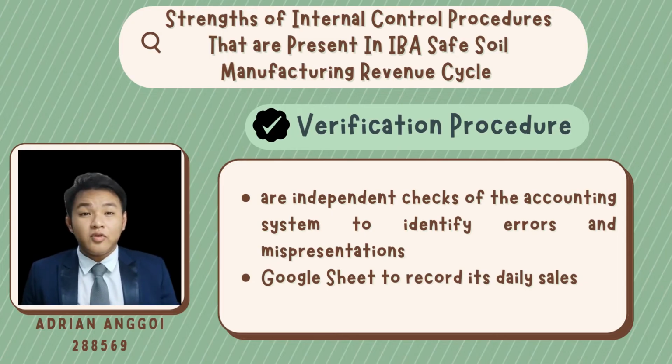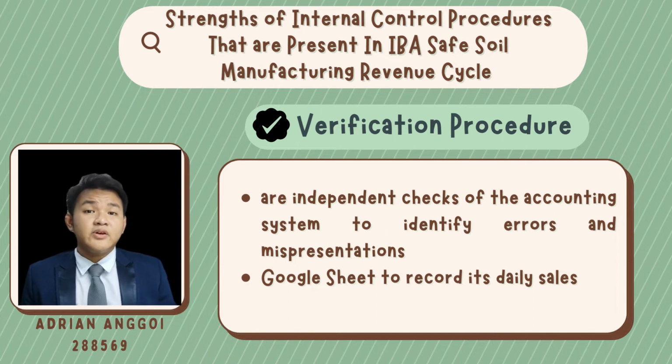First and foremost, one of the strengths of the internal control procedures in our selected company's revenue cycle is the verification procedures. IBSF Soil Manufacturing Sdn Bhd uses Google Sheet to record its daily sales. The company found that using Google Sheet is the most effective way to maintain financial records, uses less storage space, and is cost effective.